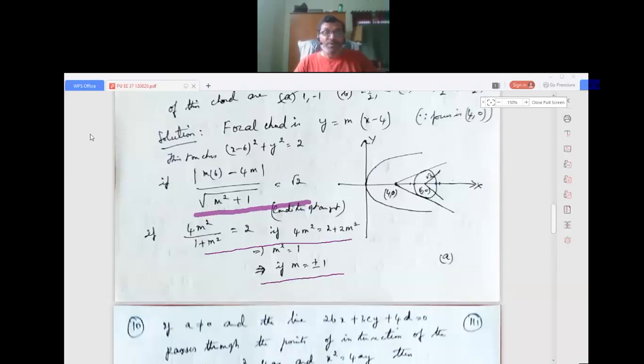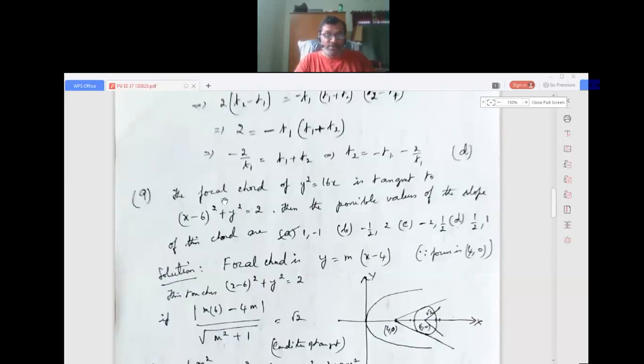The problem: the focal chord of y squared equals 16x is tangent to (x minus 6) whole squared plus y squared equals 2. Then the possible values of the slope are, okay, the focal chord is y minus y1 equals m into (x minus x1). The point is that it passes through the focus, that is x1, y1. So substituting that, we got this.